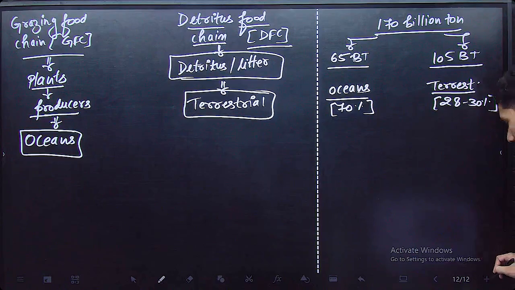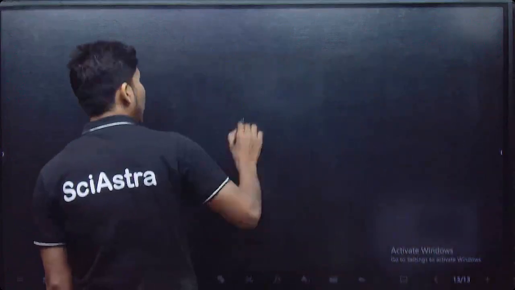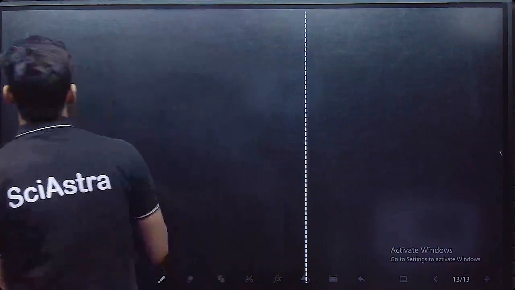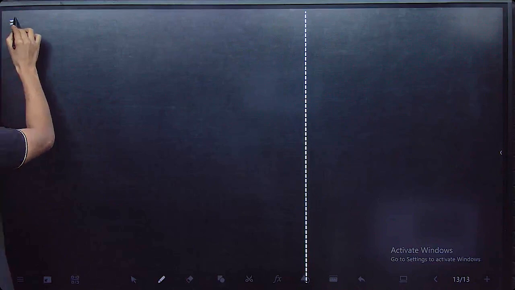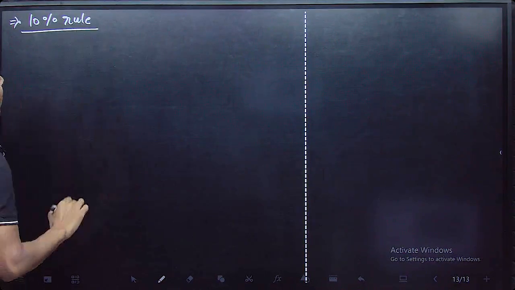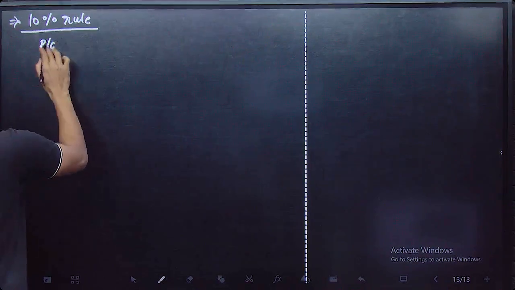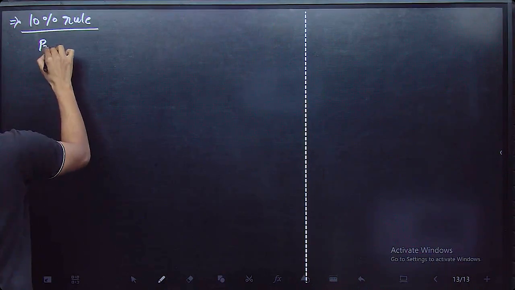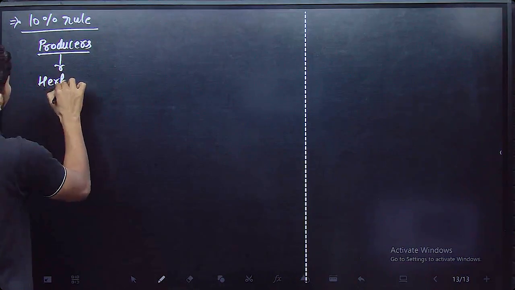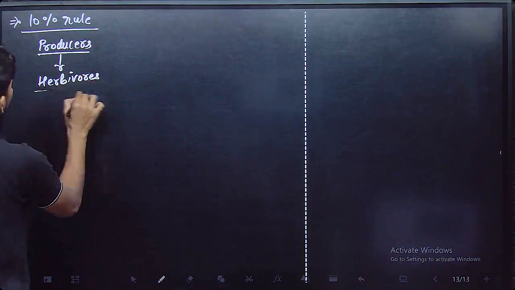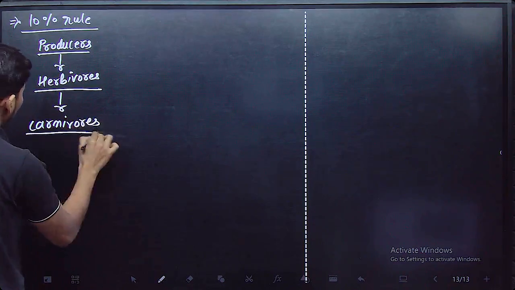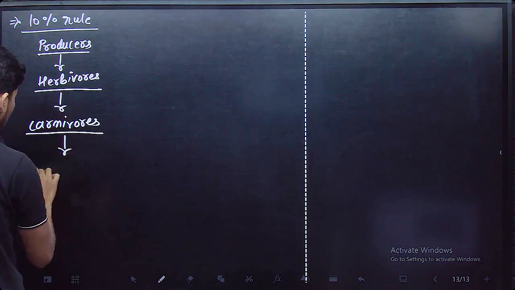Now let's move ahead. There is one very important rule from which questions are asked very frequently in the exam, and this is known as the 10% rule. We know that we have plants, the first trophic level, producers, then we have herbivores, then we have carnivores, and then we have top carnivores.